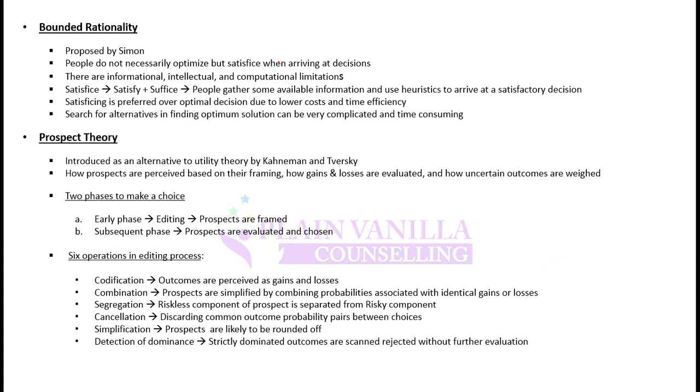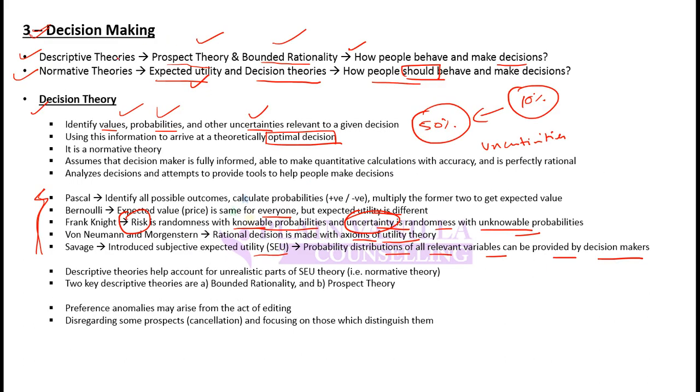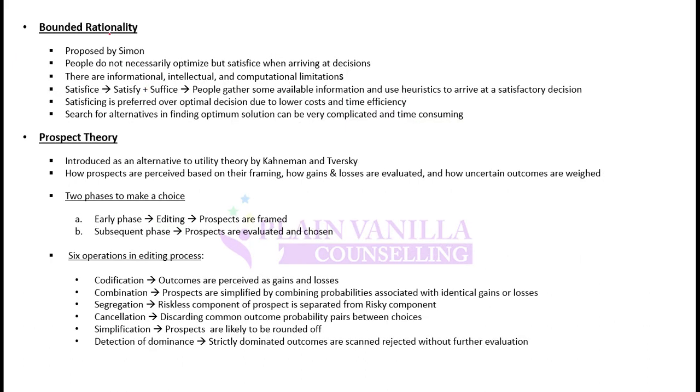Moving on, next are descriptive theories, that is, prospect and bounded rationality. Bounded rationality was proposed by Simon. It says that people do not necessarily optimize but satisfice when arriving at decisions. This word is very, very important, so remember it.